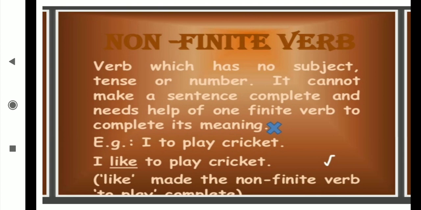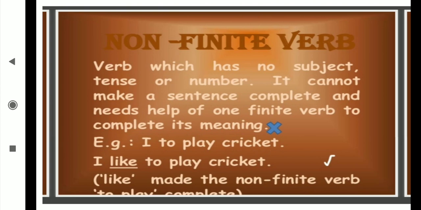Okay, but how does it come? It comes in the form of an adjective, or it comes as a supportive verb, but it does not come in the form of a verb as it generally does. Now, an example: continuous present tense. I am writing. What is the writing form now? I am writing. After I am, what have I taken? The V4 form. And then when I take this same V4 form as a noun: writing a letter is very essential. Then this writing has come without a helping verb, and when it comes without a helping verb, it goes to the non-finite verb. How to identify the ing form, students?